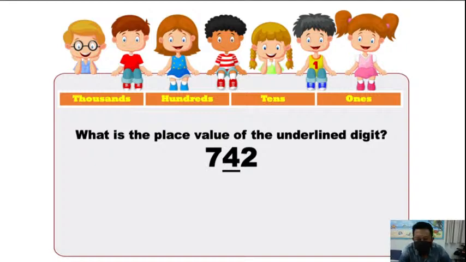Anyone writing the answer? Okay, very good. Number 20, tens. Oh yeah, Bentley. Very good. The place value of 4 is tens, not 40. 40 is the value of 4. But we will say tens. The place value is tens.